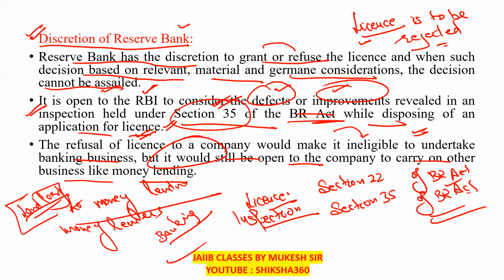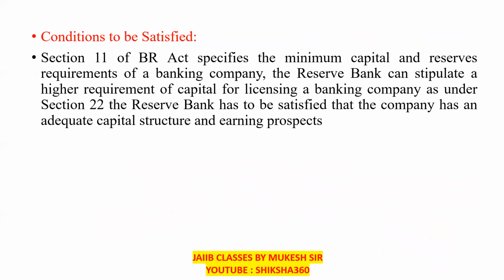Okay, now move to the next point. What are the conditions? The license is to be provided under section 22 of the Banking Regulation Act, and there are some conditions for giving the license. It is not that anyone who wants to open a bank gives an application to the RBI and gets the license. So what are the conditions? First is the minimum capital and reserves, under section 11 of the Banking Regulation Act.